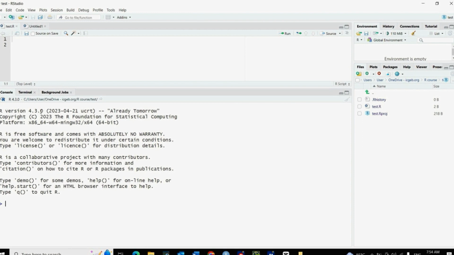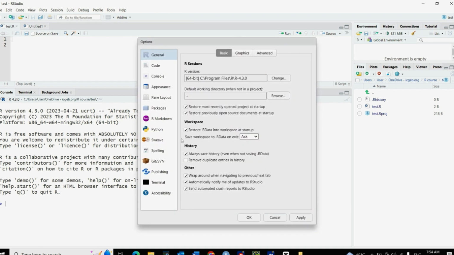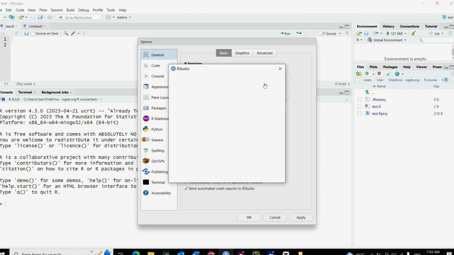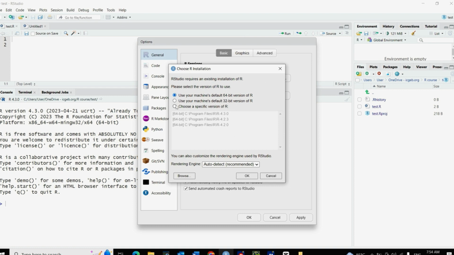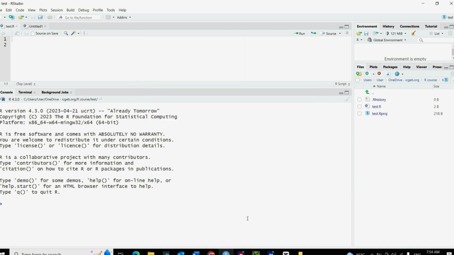And as you can see, our R version has been updated to the latest one, 4.3. If your R version is not updated yet, don't worry. Just go directly to Tools and select Global Options. And here we have our R version. To change, click on Change and select which version you want to use for your project, and then press OK. It will ask you to reopen RStudio to activate the selected version.